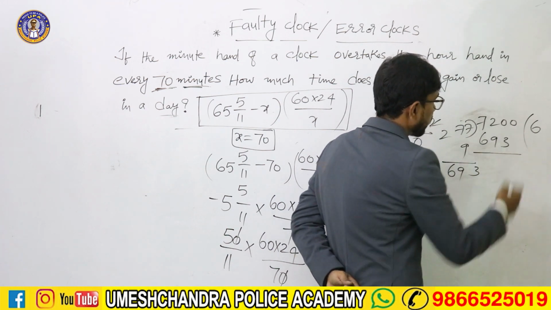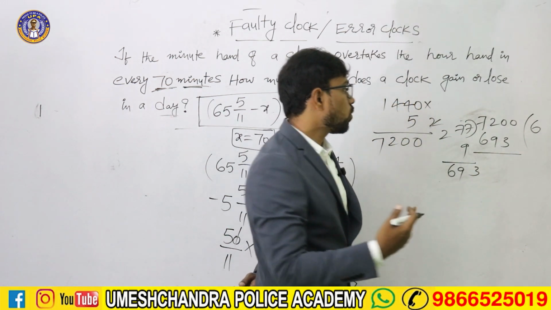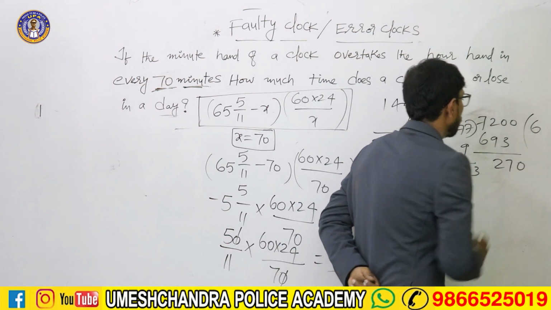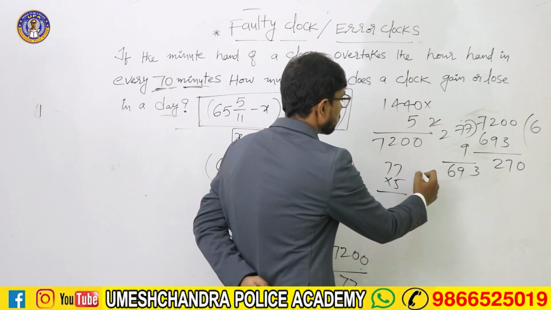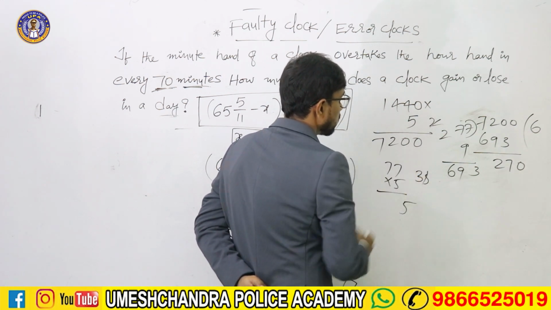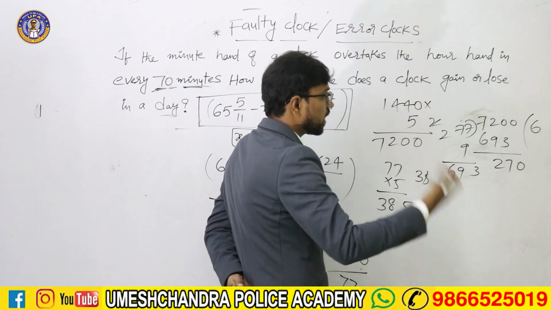So what is the difference between 693 and 720? 7 and 20, 27, 270. So 77 5s, 7 5s are 35, and 5 7s are 35, and 3, 385. That is more than 270.